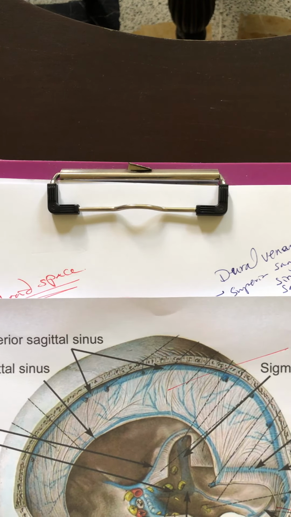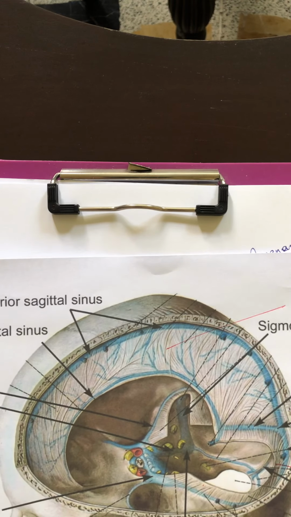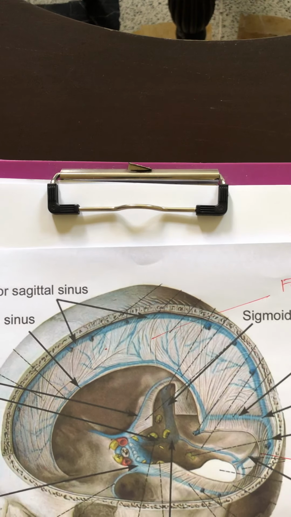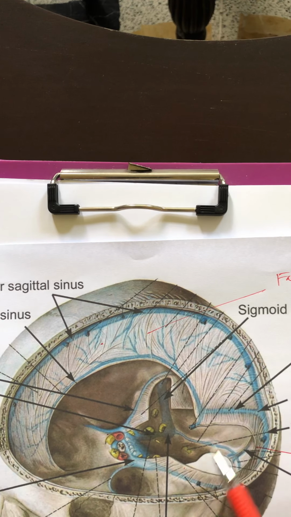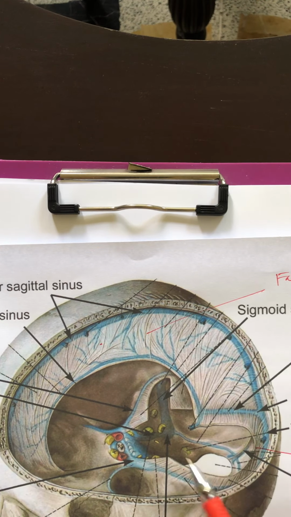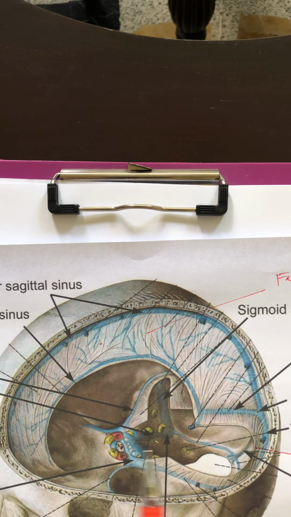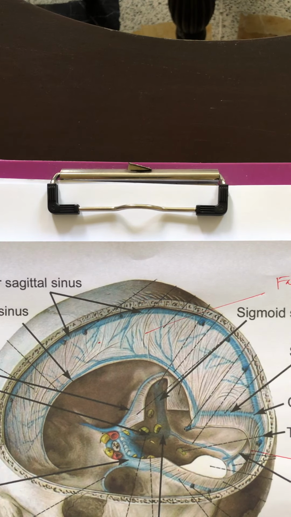So these are the four extensions of the dura mater: the falx cerebri, the falx cerebelli, the tentorium cerebelli, and the diaphragma sellae that covers the sella turcica.